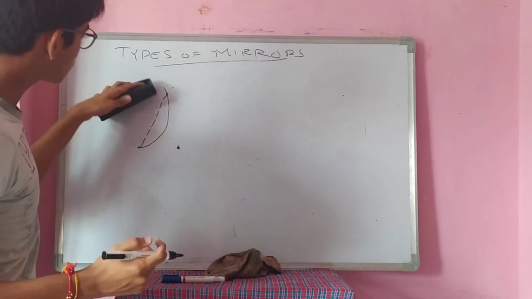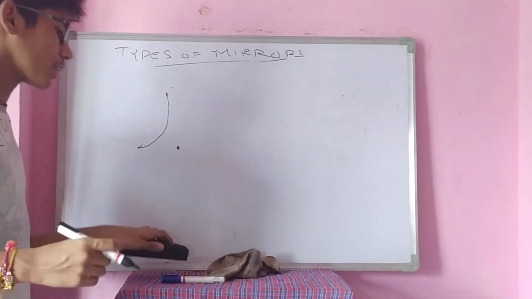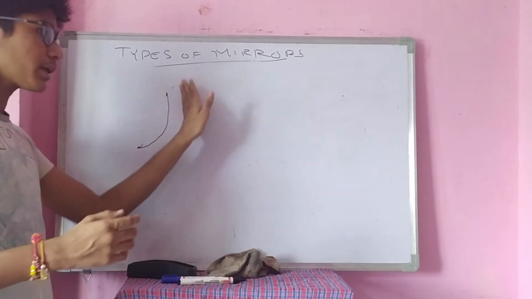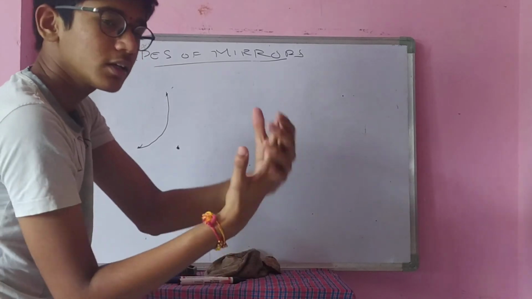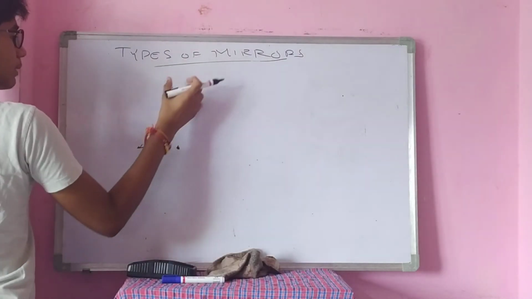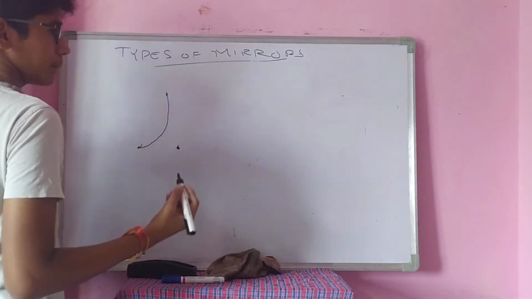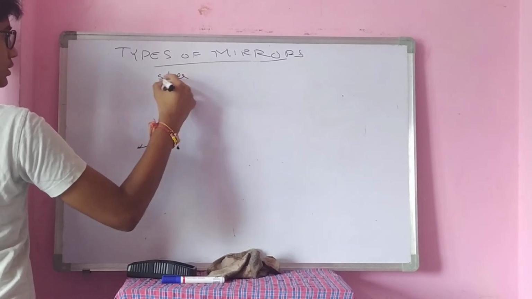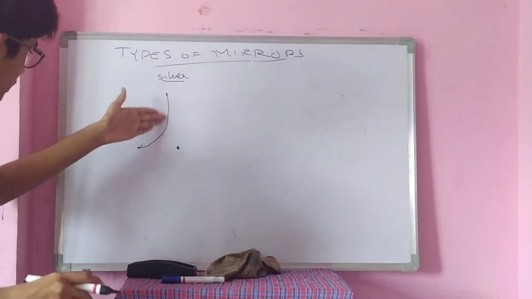How does it appear? That small part, not this card. This card is drawn on the circle only for cutting purpose. I had cut. Now this spherical part looks like this. Okay, this is a curve. Both sides are transparent glass. Now I am taking the silver paint, which is used for mirrors, generally plane mirrors. Now tell me, should I apply this side or this side?